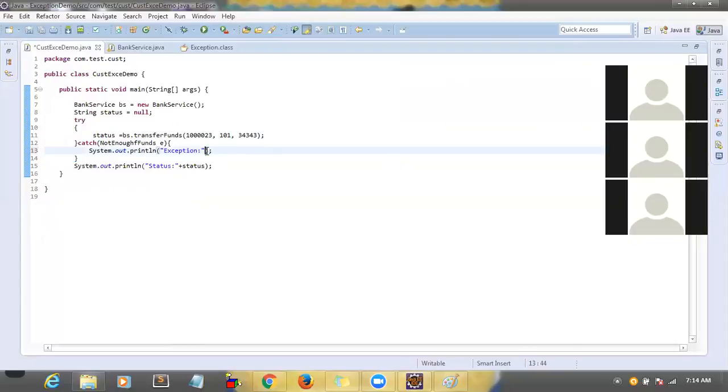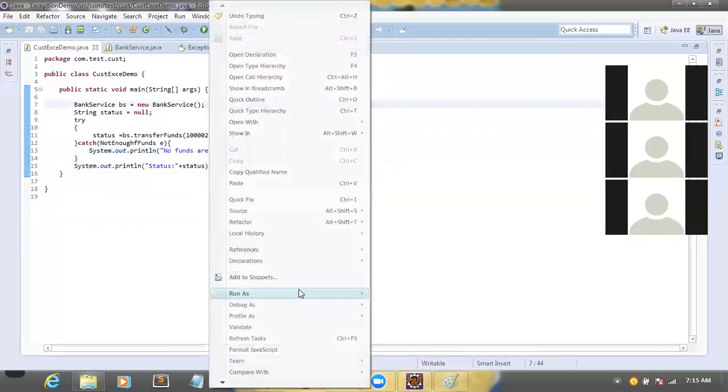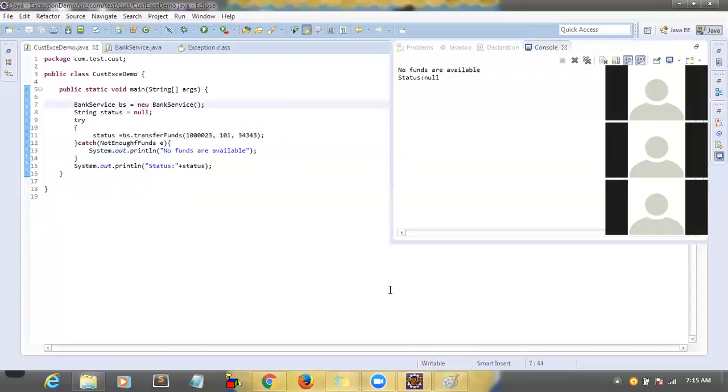Just remove it and display, for example, 'No funds are available.' Some message like this. So in case of no funds, display it. That is up to the user or client, the end user, how you want to convey the message to the users.